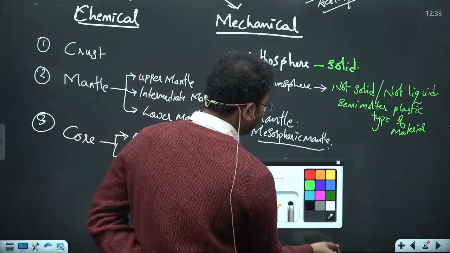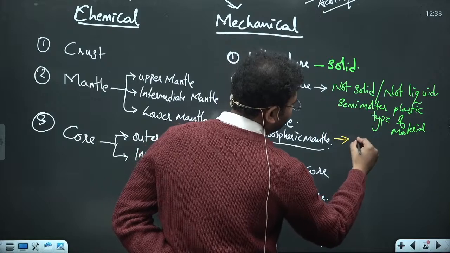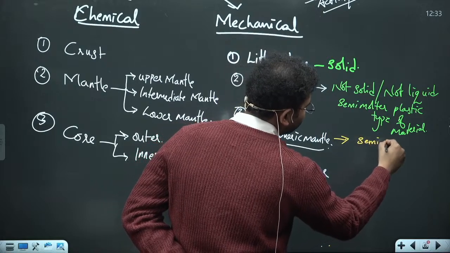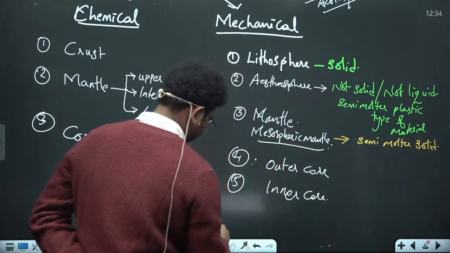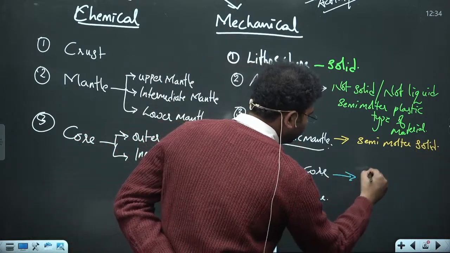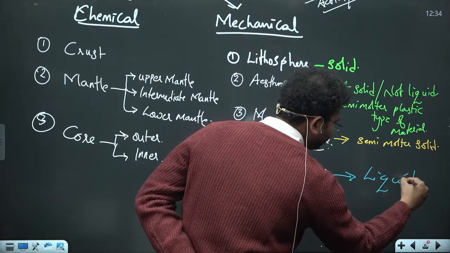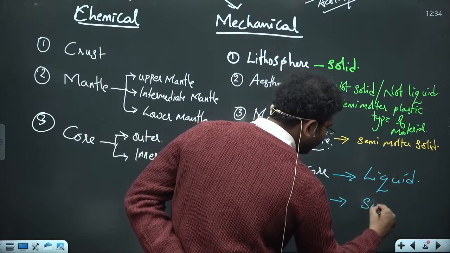So this mantle which you got to see, it is having the semi molten solid है ये। देखो ये solid है, but लेकिन when you have the outer core, this is liquid in nature and inner core is again solid.